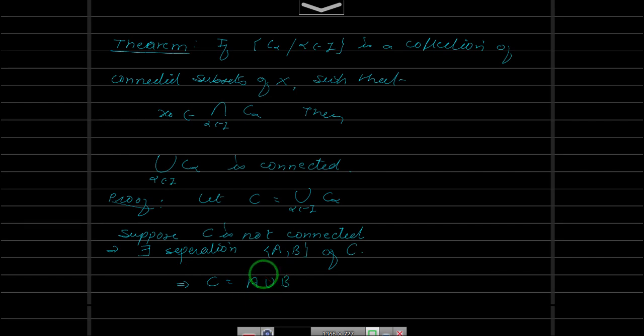Now this x naught belongs to C alpha, that is the intersection. So x naught belongs to the intersection over alpha belongs to I of C alpha, which implies x naught belongs to C, because x naught is in all the spaces.